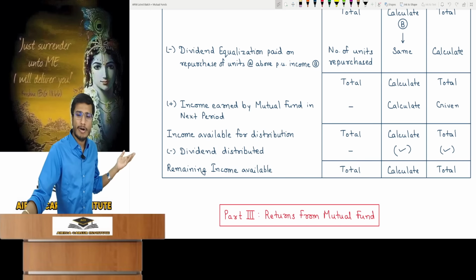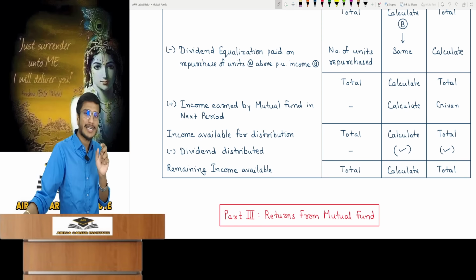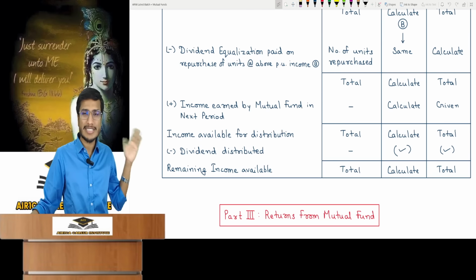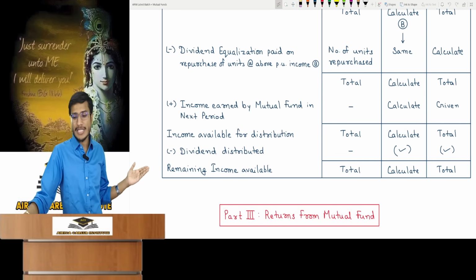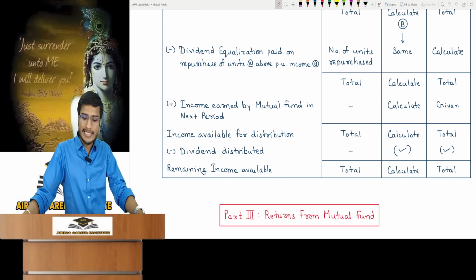If total is given, you can find per unit by dividing by number of units. If the per unit amount is given, multiply units by that value to find total. You will do it according to the question. This is the remaining available income. This remaining income can be distributed in future.